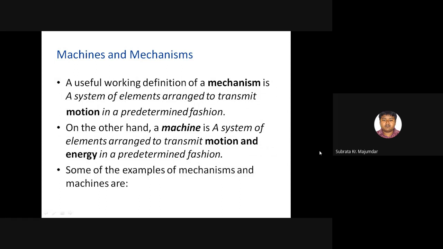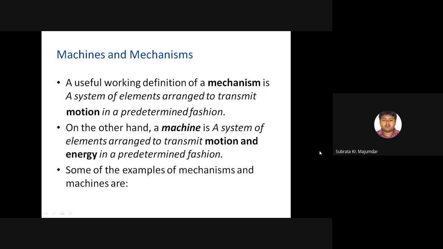So a useful working definition of a mechanism: a system of elements arranged to transmit motion in a predetermined fashion. Means everything is predetermined by human assistance. On the other hand, a machine is a system of elements arranged to transmit motion and energy in a predetermined manner.